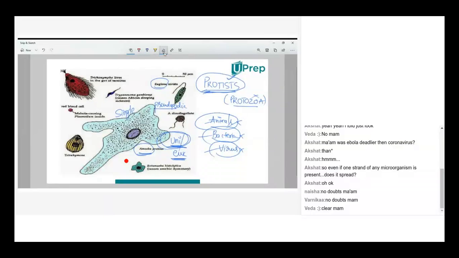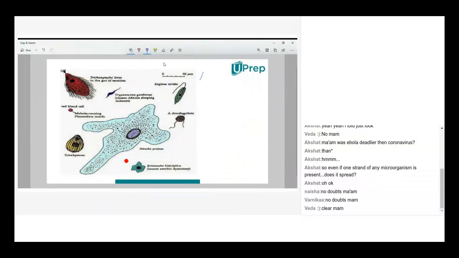When you take amoeba, I'll explain amoeba in detail. This is the name of a Greek god. You know this fact? A Greek god who doesn't have any shape. See, when you worship a god, you assume a shape, isn't it? Whatever be the religion, you assume a shape for the god you are worshipping. But a Greek god by name Amoeba doesn't have shape. So amoeba is a protist, a kind of microorganism which has no shape. It changes its shape. That's why amoeba is a very unstable microorganism.